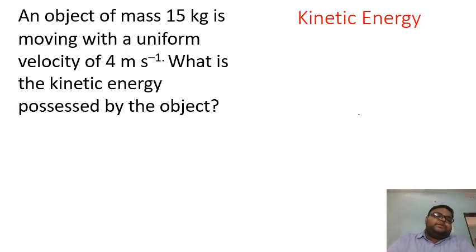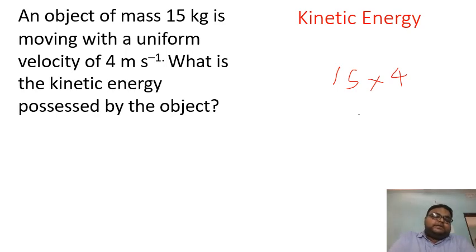Suppose that an object of mass 15 kg is moving with a uniform velocity of 4 meter per second, and we need to find the kinetic energy.